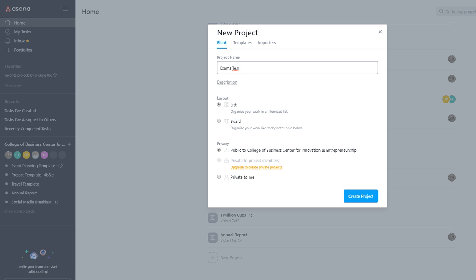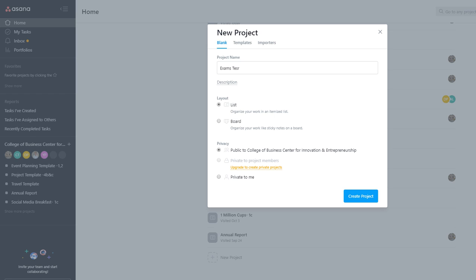And then you can choose which layout you want it in. So in list layout, it is basically gonna be formulated in a list form, where everything is gonna be organized in order, one over the other. But if you choose the board format, everything is going to be organized more horizontally. So over here you can choose that.